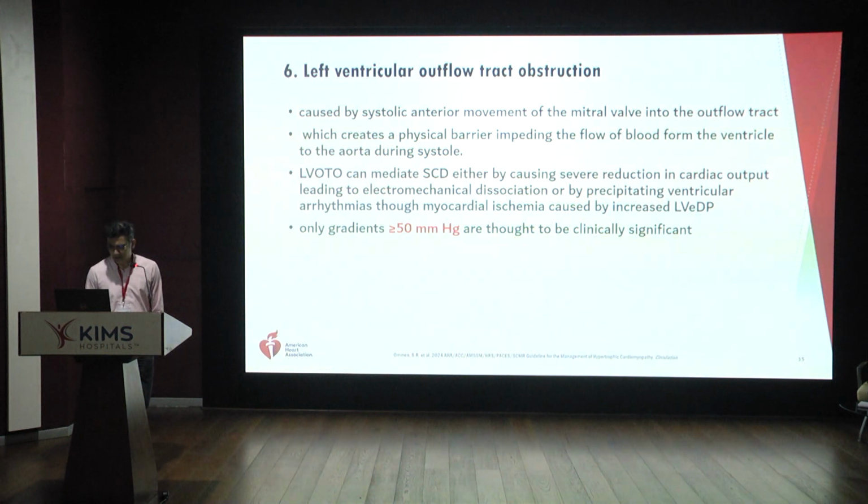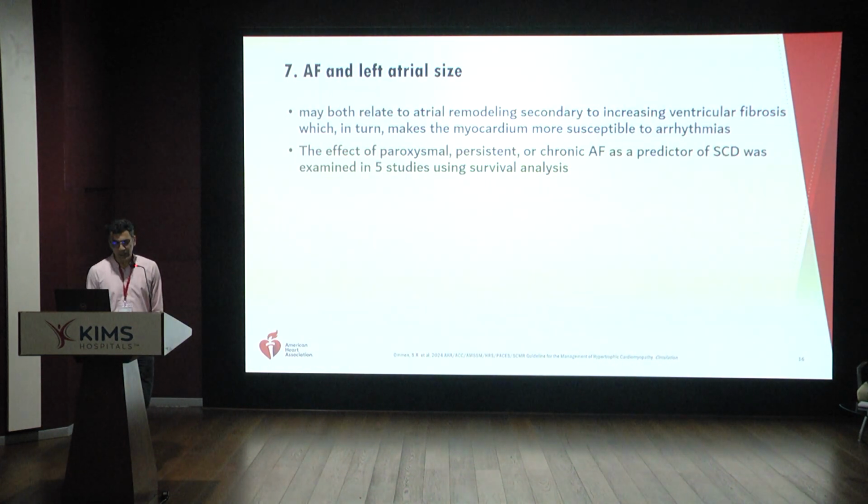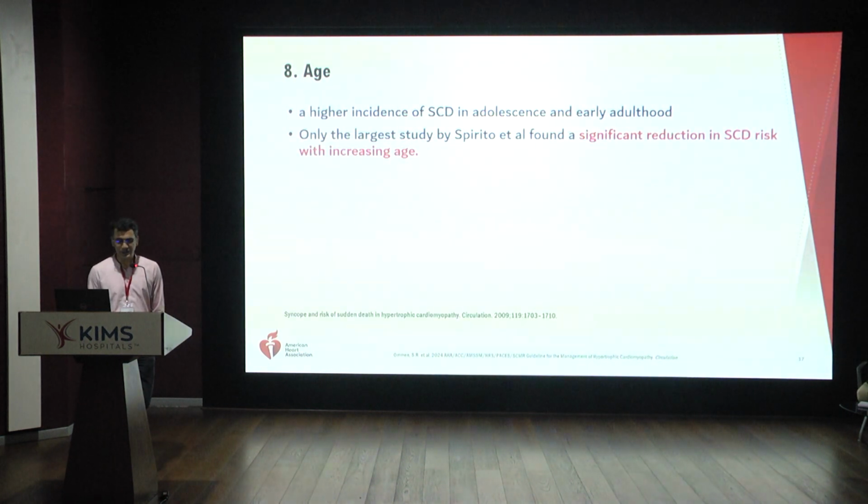LVOT obstruction with gradients greater than 50 millimeters of mercury is thought to be clinically significant when prognosticating sudden cardiac arrest. Increasing atrial fibrillation and left atrial size are predictors of sudden cardiac arrest, examined in 5 studies using survival analysis, and mainly related to the RR interval variability that may happen in these patients, predisposing to ventricular arrhythmias.